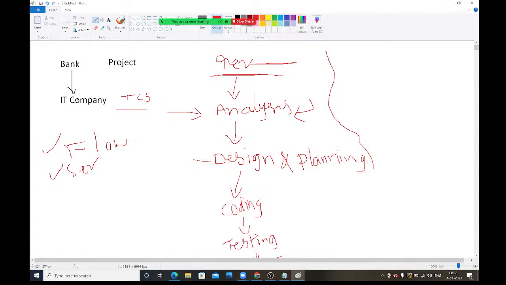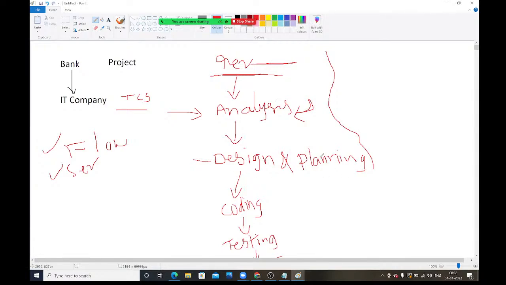Once the agreement is done between this IT company and the bank, first the company will gather the requirements from the bank, what they are expecting from that application. Once the requirements are ready, they will start the analysis. In this analysis stage, senior people will sit and analyze what technologies are suitable for this requirement, and how many developers and team members are required to complete this development. All that analysis is done here only.